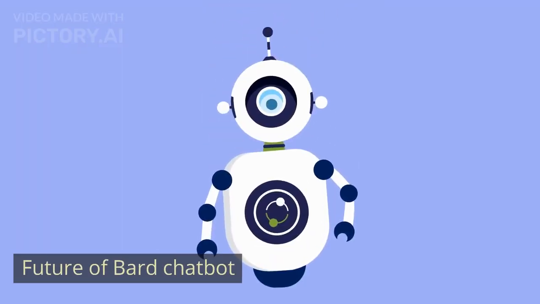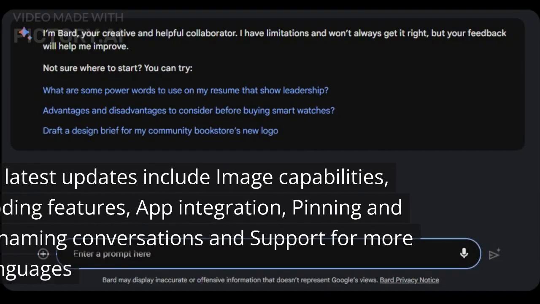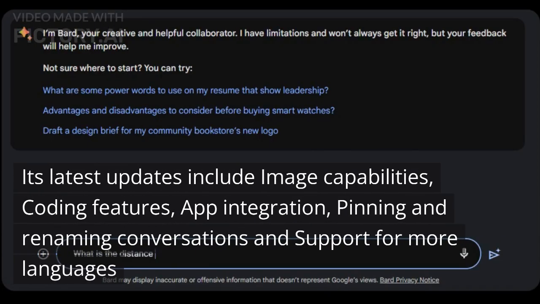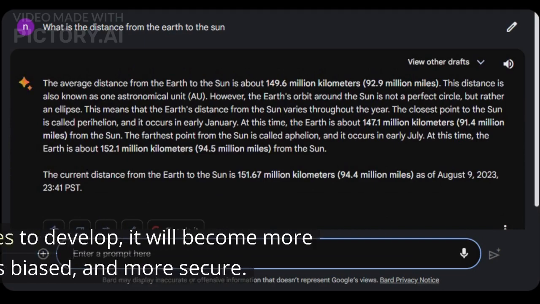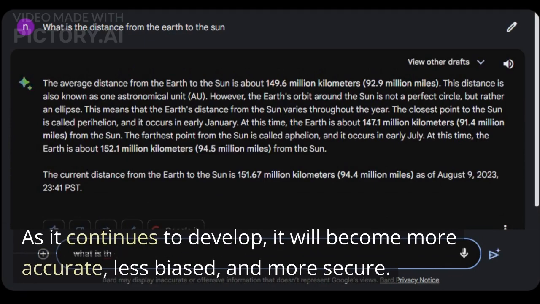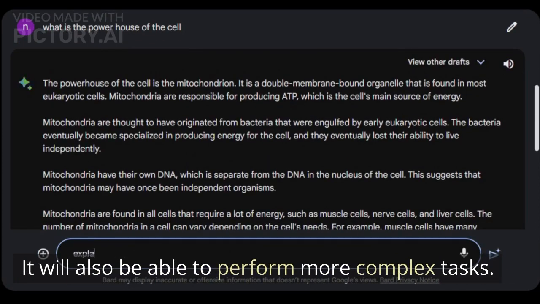Future of BARD Chatbot. The future of BARD Chatbot is very bright. Its latest updates include image capabilities, coding features, app integration, pinning and renaming conversations, and support for more languages. As it continues to develop, it will become more accurate, less biased, and more secure. It will also be able to perform more complex tasks.